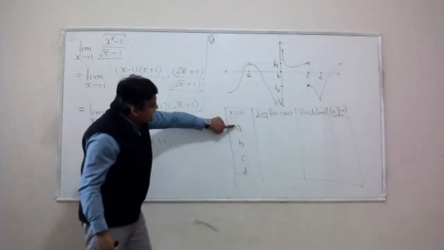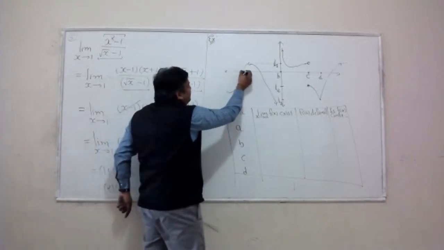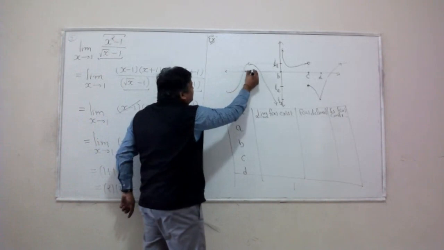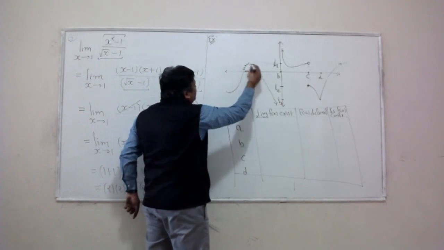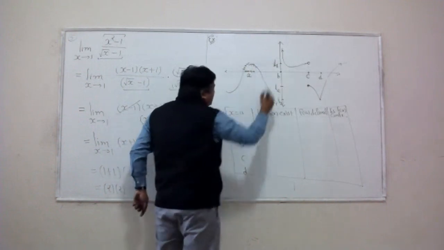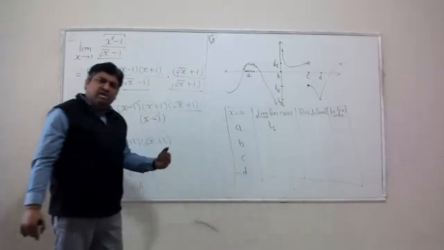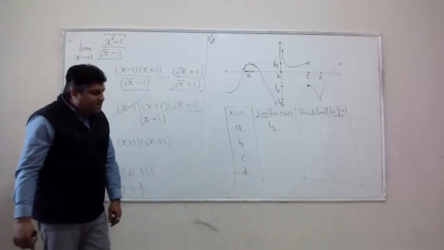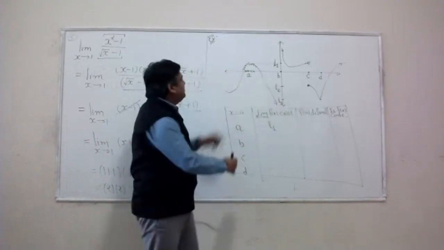Okay. Carefully check what's happening at A. If you approach A from the left side and from the right side, what is the prediction? Where is your function going? The function is going closer and closer to L1. The limit exists and it is the same as L1, right? What is the exact value of the function at A?